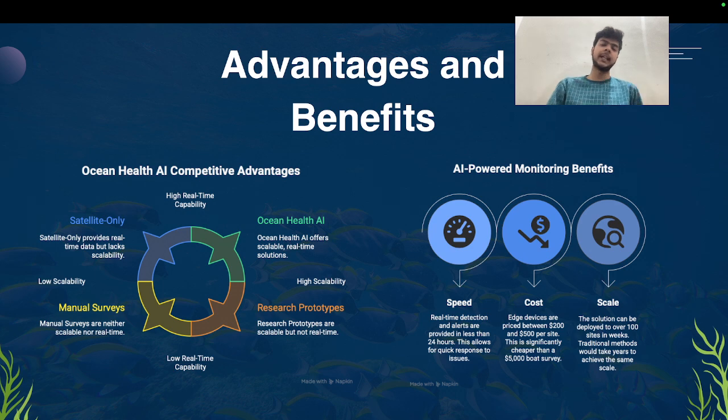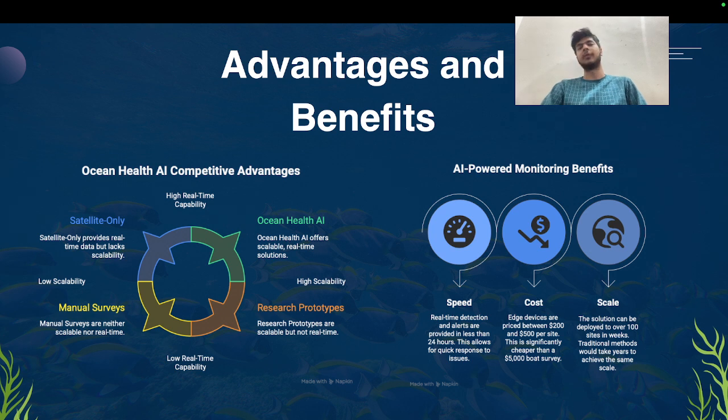The data which was used before was only satellite data and manual surveys. The capability was very low and not real time. So this is a very real-time project which can scale up in the future. Also, these are highly scalable ocean health and research prototypes which provide us AI-powered monitoring benefits.